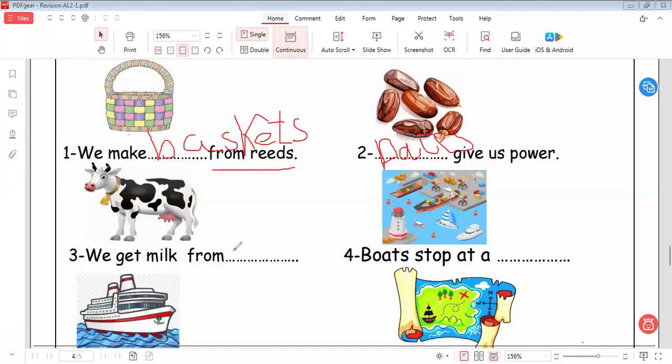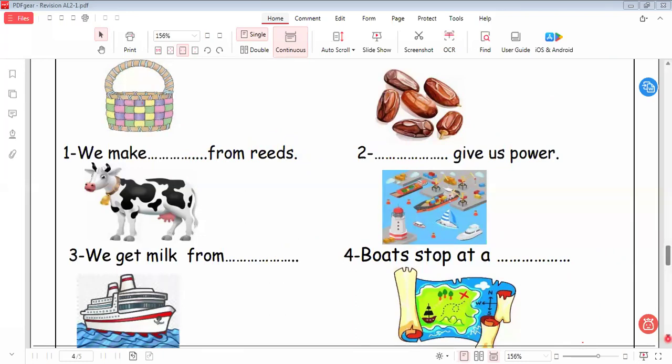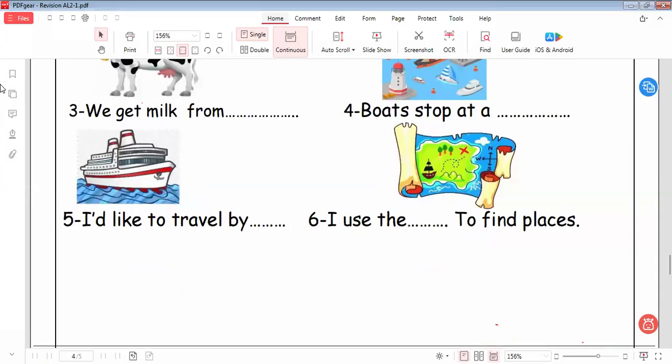Another one, we get milk from cow. Boats stop at a port. Let's continue the rest of the exercise. Here is, I would like to travel by Ferrari. Ferrari is a small ship, a small boat. Okay, I use a map to find places. Let's continue the rest of the exercise.